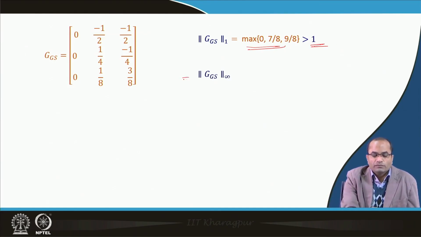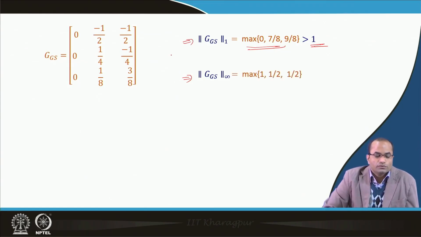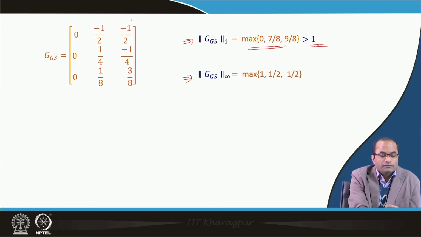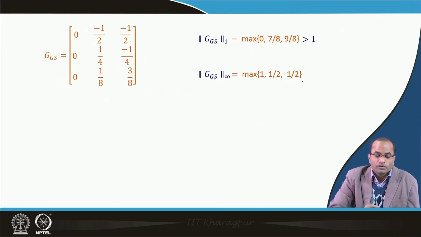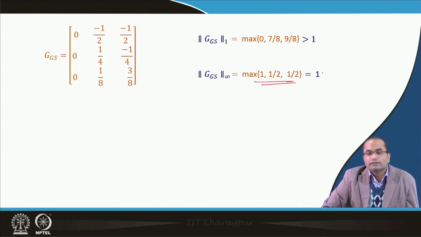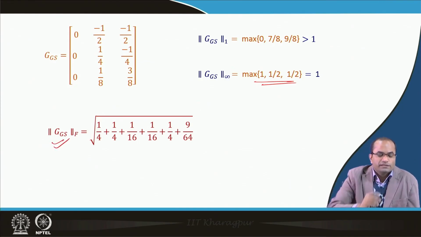Now, let us check the other one, at least these standard norms we can check. So, for the infinity one, the row sum norm, that means here we have the sum 1 there, here we have some half, and then here we have some again half. So, in this case we are getting this 1, and again we cannot declare anything, because if it is less than 1, then only we can say that the method will converge. So, let us check the Frobenius norm.